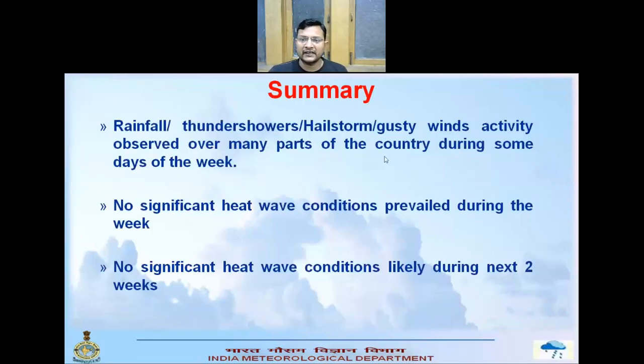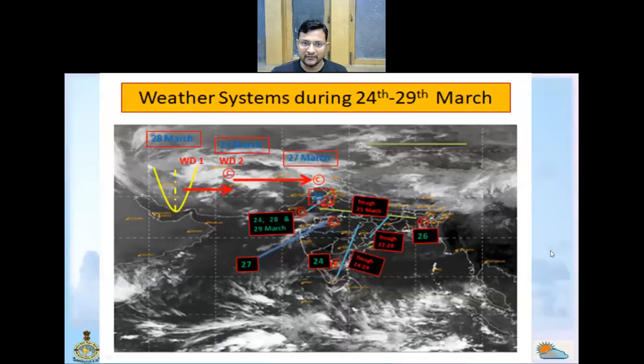And the main summary and highlights of the discussion is rainfall, thunderstorms, hailstorm, and gusty wind activity observed over many parts of the country during some days of the previous week. In the last week, no heat wave conditions were observed over any part of the country. In the upcoming next 2 weeks also, there will not be any heat wave conditions in any part of the country. And these are the main chief synoptic features of the previous week.